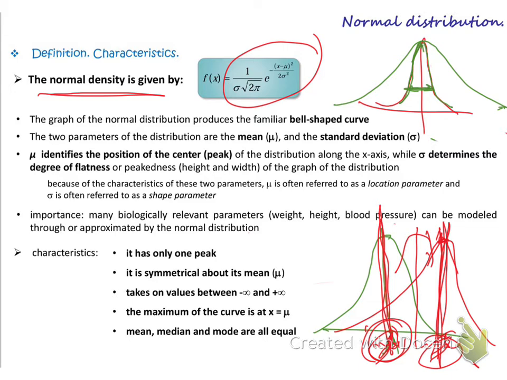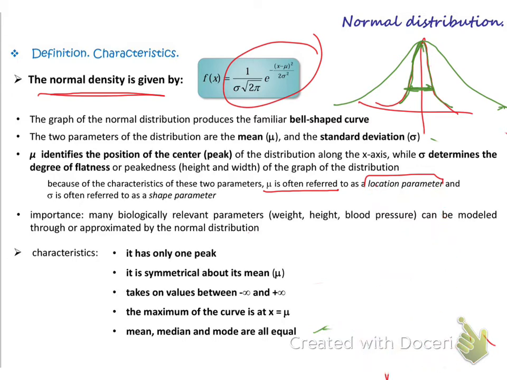That's why mu is often referred to as the location parameter. This parameter defines where the mean will be. The mean will be here, or the mean will be here. So the peak will be here, or the peak will be here. So the peak is always associated with the mean. If the mean moves, the peak will move with it.